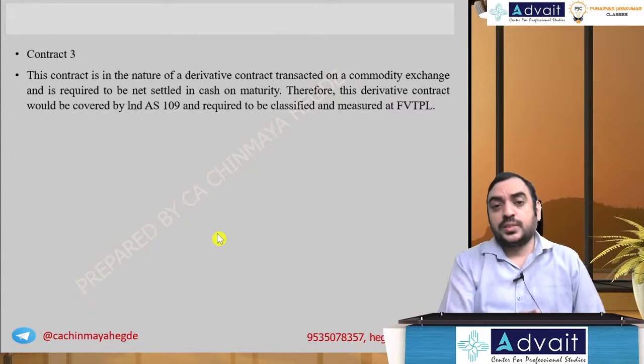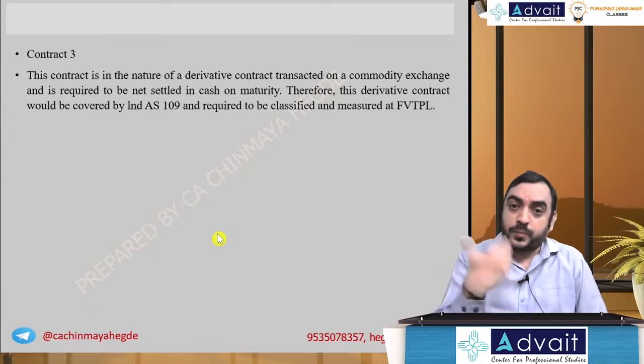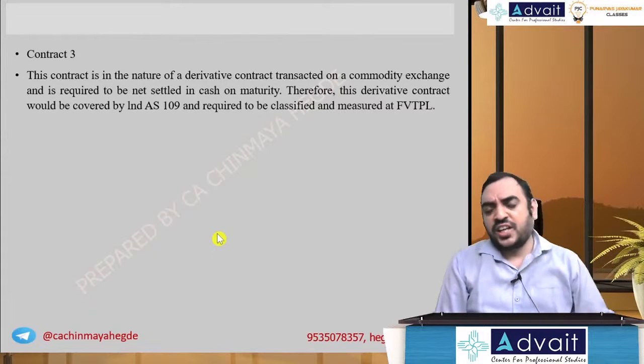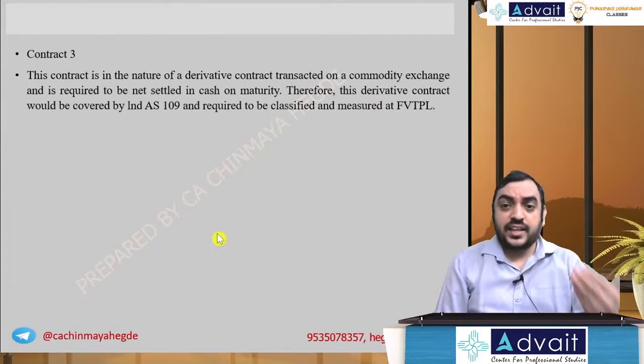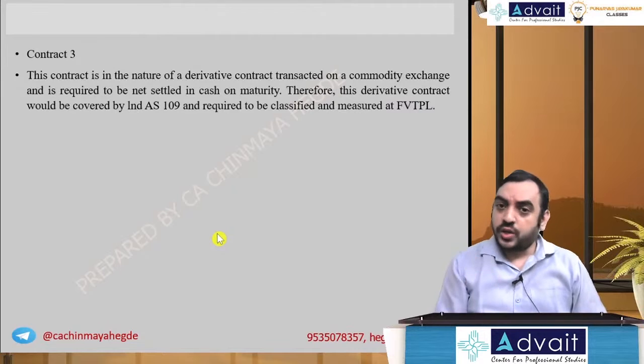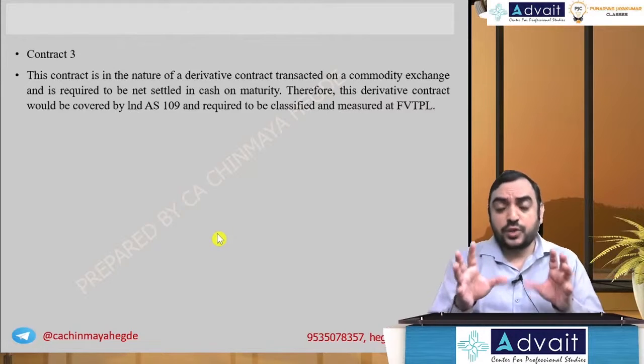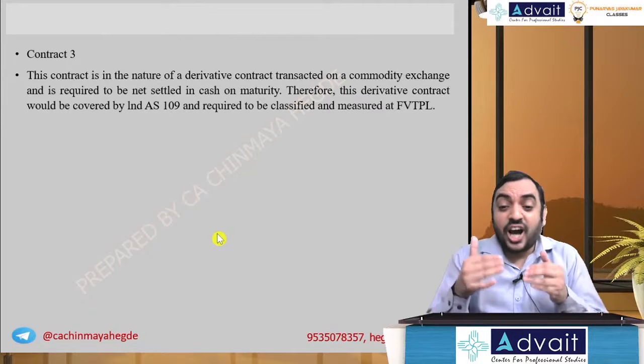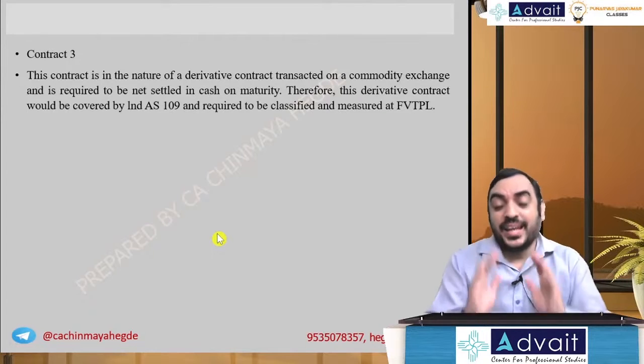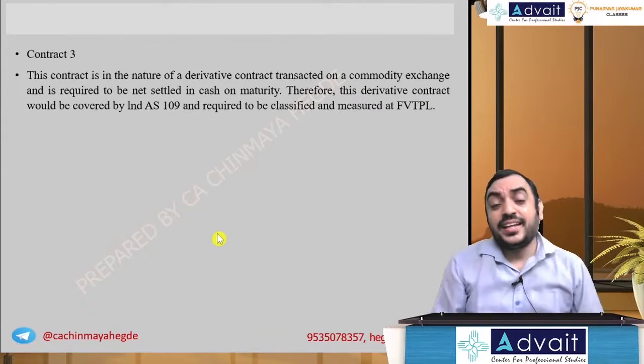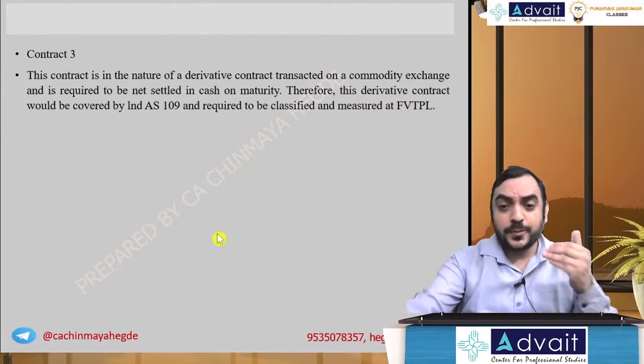Yes, it is own use exemption. That means it's for own use purpose. That is a non-financial asset. It will be classified as an executory contract, not a derivative contract. So the purpose of this problem is to understand whether settlement will be on net basis or by delivery basis. Hope you got the point. I'll go further.